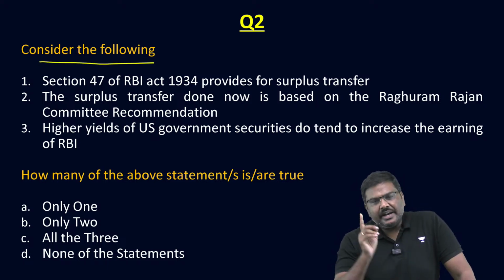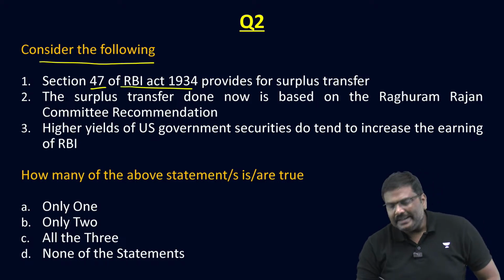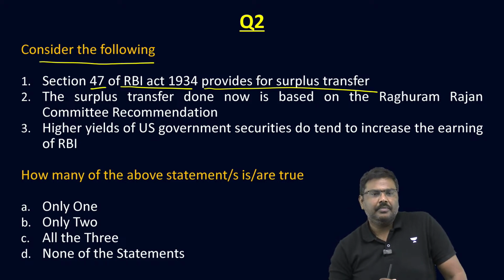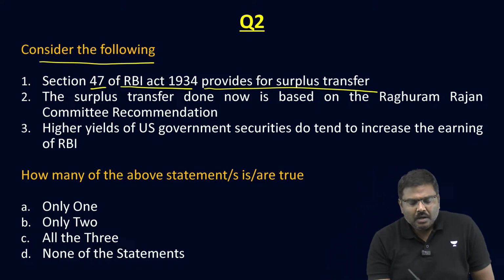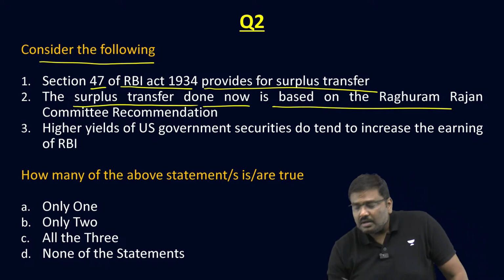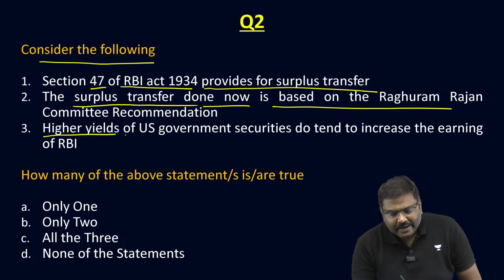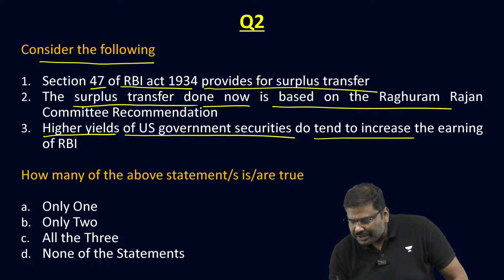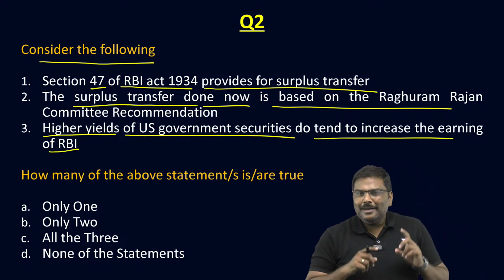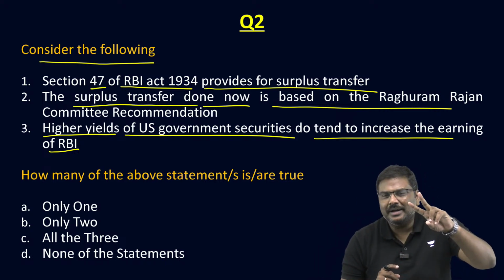Consider the following statements. Section 47 of the RBI Act of 1934 provides for surplus transfer. Second statement, the surplus transfer done now is based on the Raghuram Rajan committee. Third one, higher yields of US government securities do tend to increase the earnings of the Reserve Bank of India. I am pretty sure a lot of you will be able to solve the first statement and second statement.